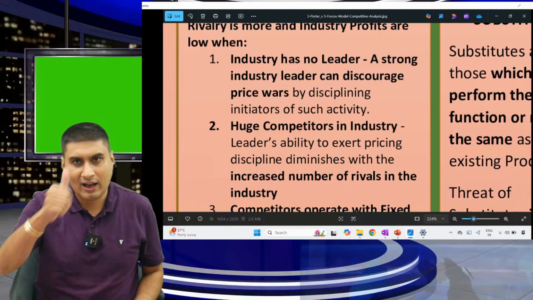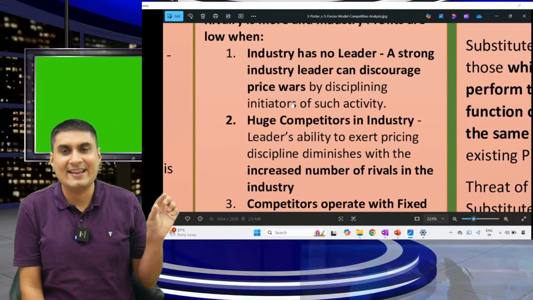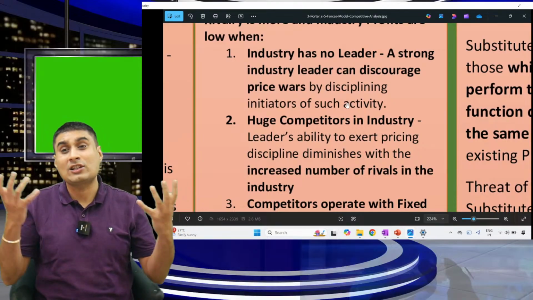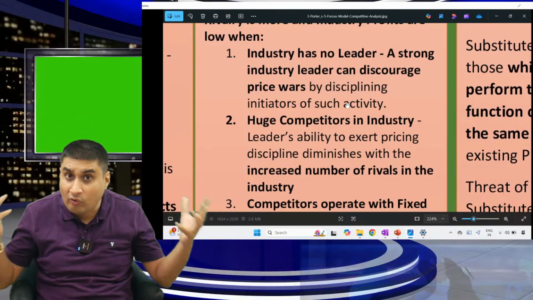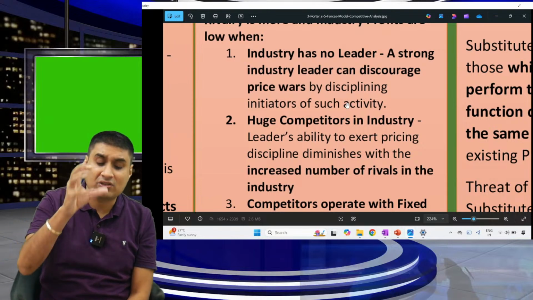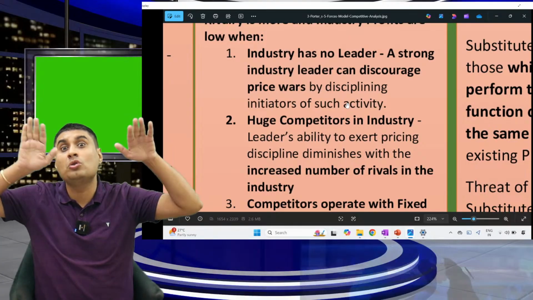So I hope you understood. A leader can discourage a price war by disciplining the initiator and other people of such activity. So they can discourage: let's not fight on price. Let's fight on quality. The day we fight on price, no one can earn money. So number 1, rivalry is too much when the industry has no leader. When there is no leader, people will keep on reducing price.